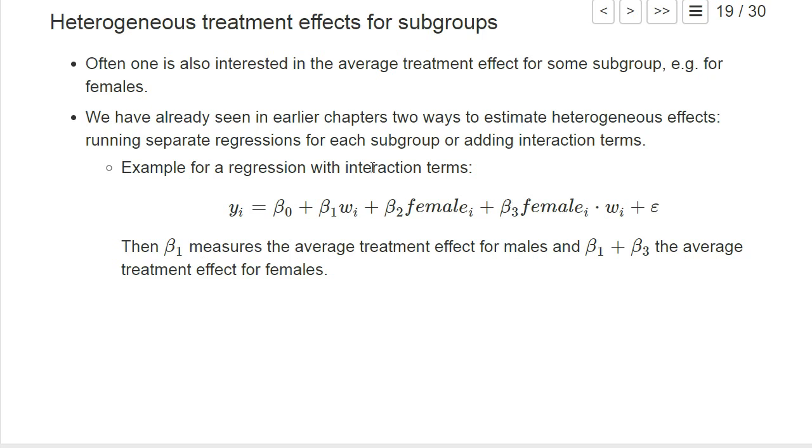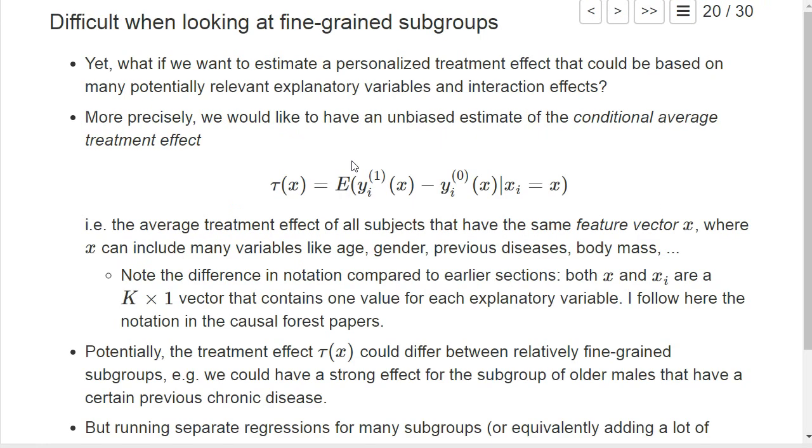One for male, one for females. Alternatively, you could run just a single regression where you add interaction terms. And that was also what the quiz was about. But maybe we are not only interested in the difference between males and females. Maybe we have a lot of explanatory variables for a person, like its age, whether it has some previous diseases, whether it has taken some previous drugs and has reacted in some way.